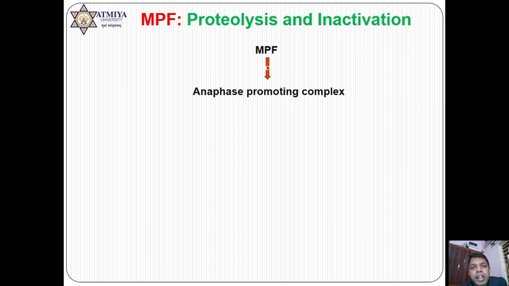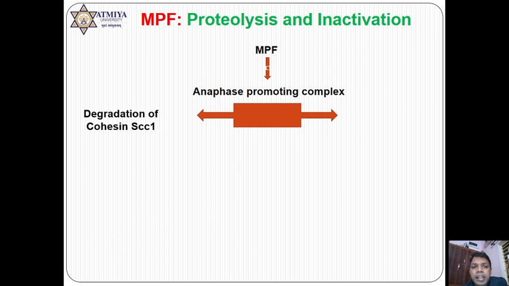Now in MPF, at first this MPF is phosphorylating SCC1 protein, which is a part of the cohesin protein. Due to this phosphorylation, which is inhibitory phosphorylation, cohesin is degraded. Once cohesin is degraded, there is no other role of MPF. This MPF should also now be degraded.